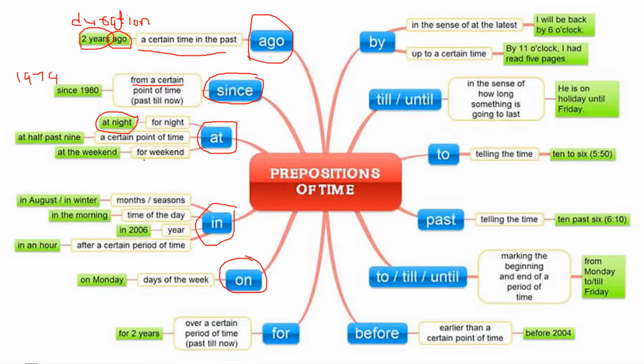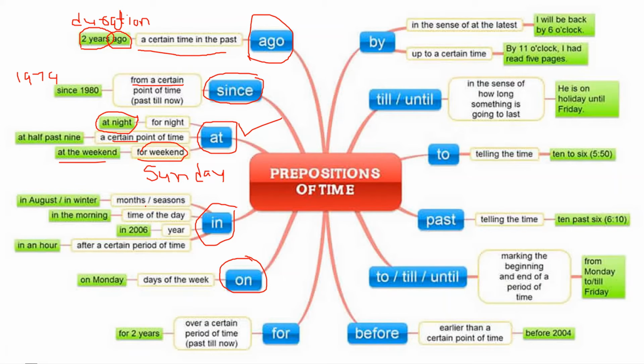For example, at the weekend: that means a particular time, Saturday or Sunday. At half past nine, that means 9:30, a certain point of time. At night is also a certain point. So for a certain point of time we can use at.